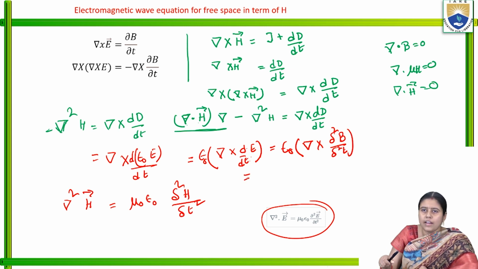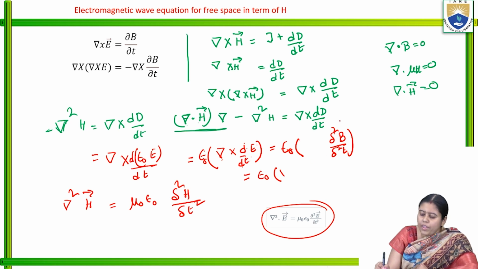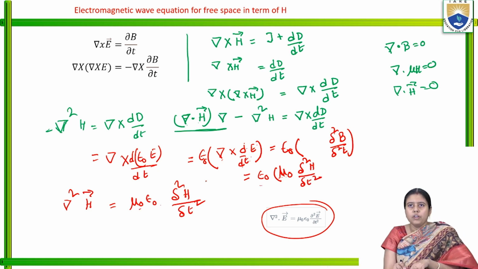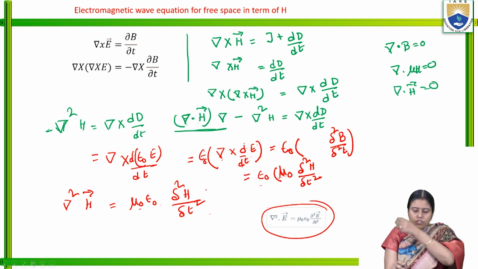B is nothing but mu H. So it is mu naught epsilon naught del square H by del t square.